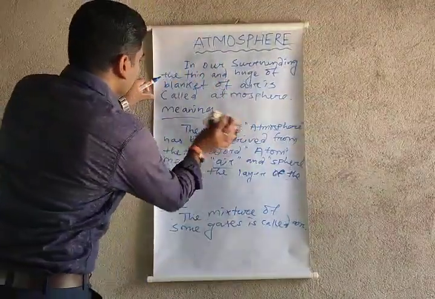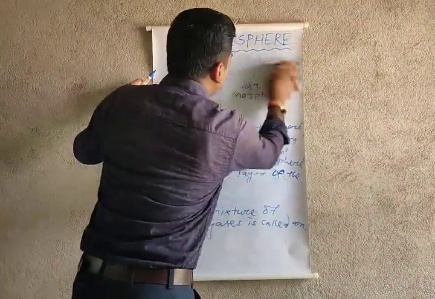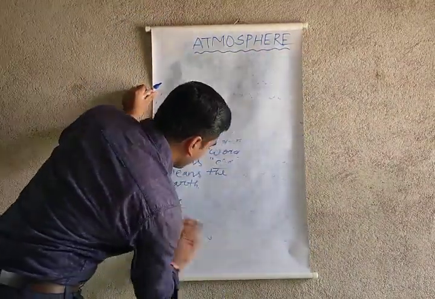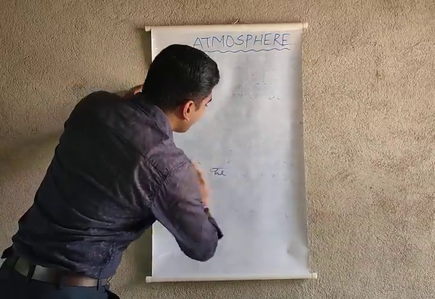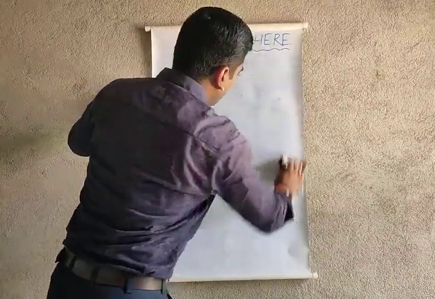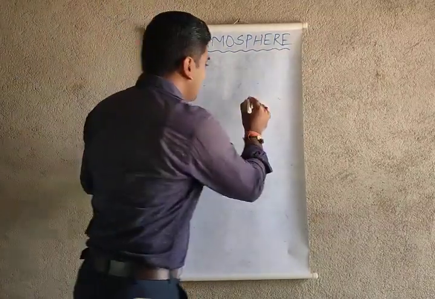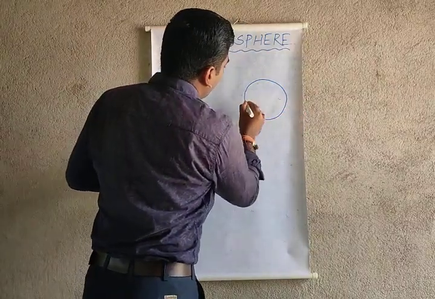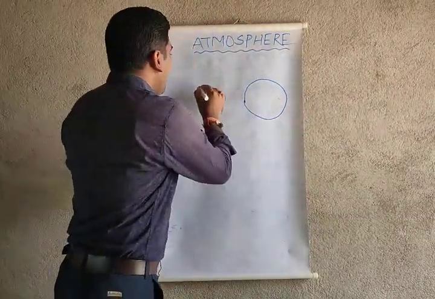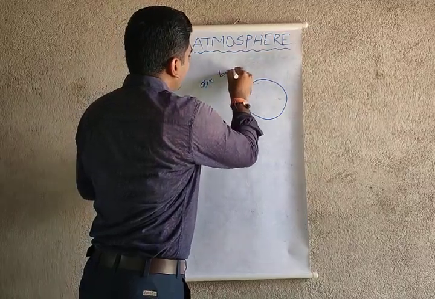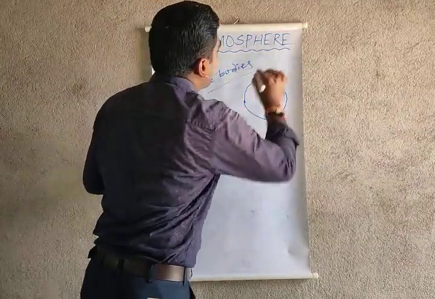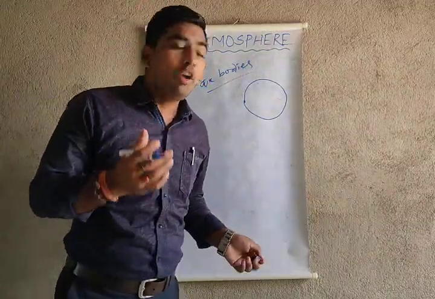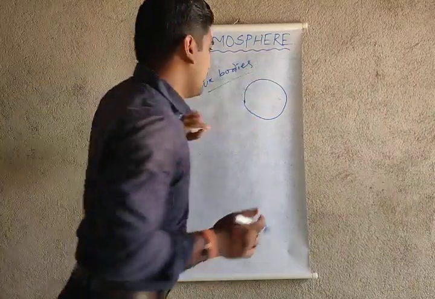Now I wanted to tell you the main theme of the atmosphere. How do we know what the atmosphere mainly contains? We are living on the earth. First, I wanted to show you the air bodies. We know about air, the mixture of a large amount of gases is called air. So I wanted to show you the air bodies of the atmosphere.